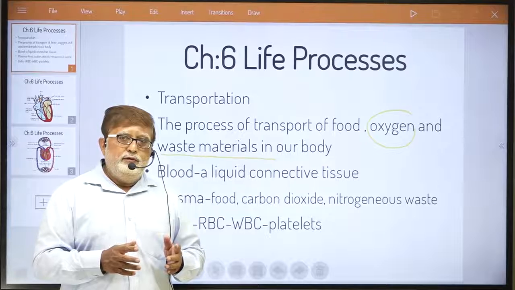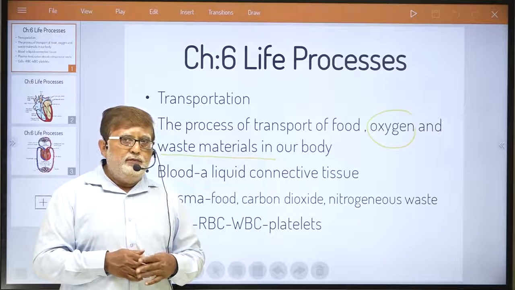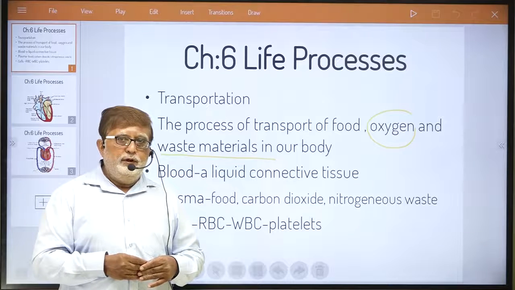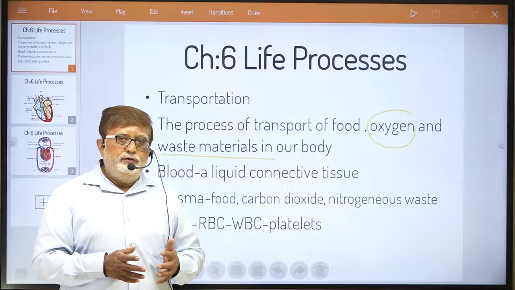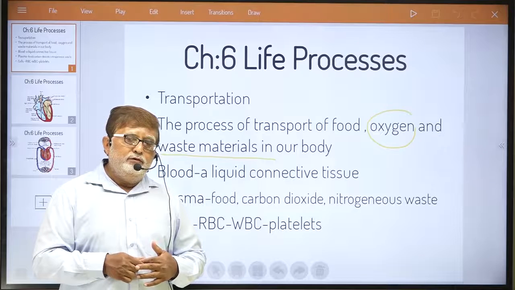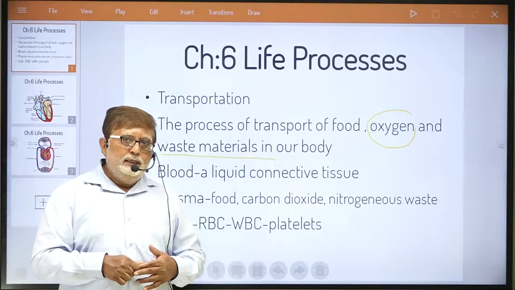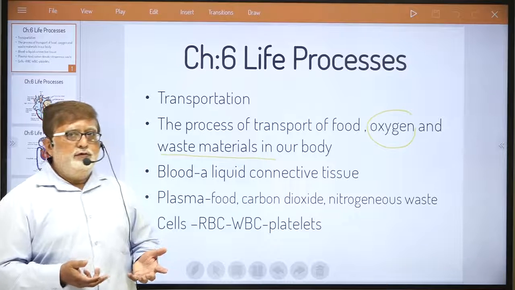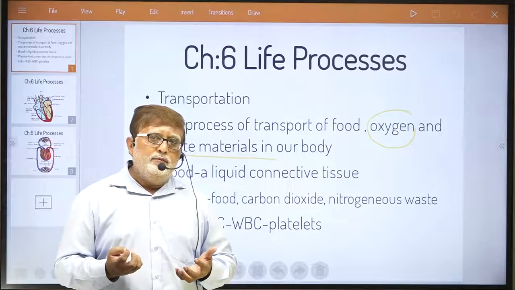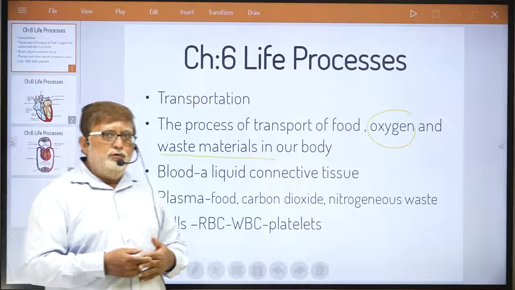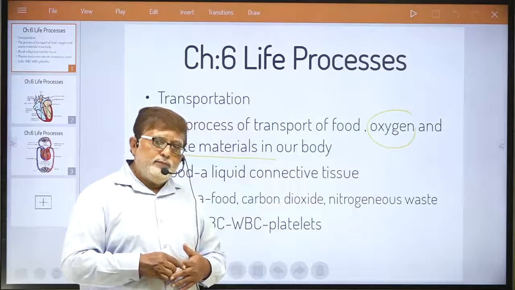It is a metabolic waste, which needs to be thrown out of our body. So urine has to reach our excretory organ, the kidney, and then it is thrown out of our body. So for that also we require a very specific liquid medium for circulation, for transport of all this material.